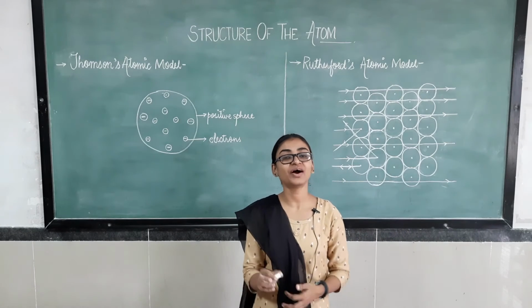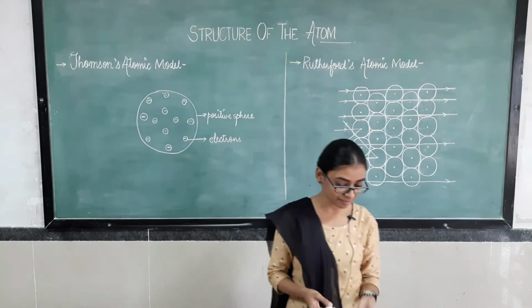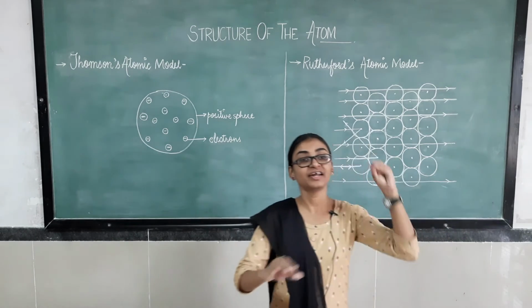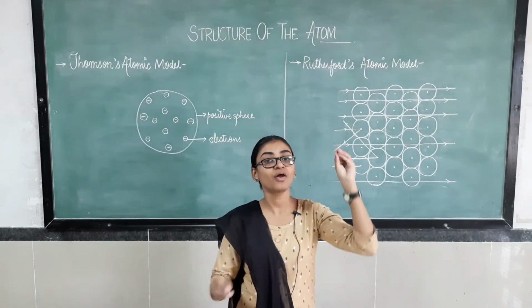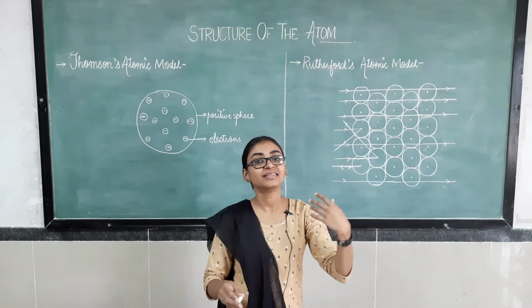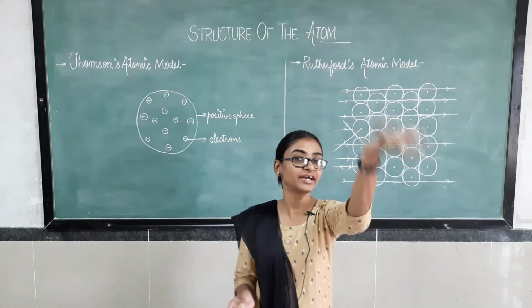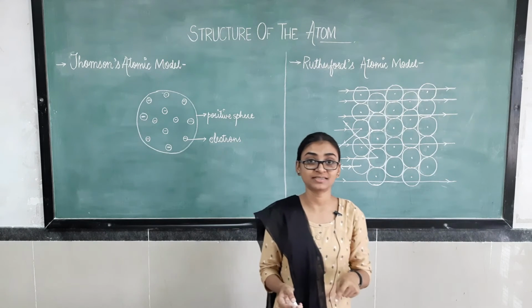Okay, so if someone is not able to see, and we are hitting a ball over a ball, what was expected was that it would bounce back. This was the expected result.